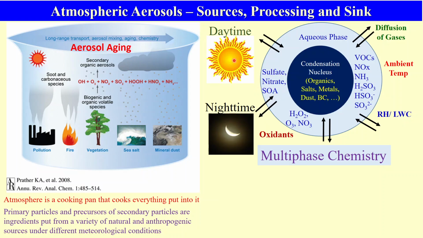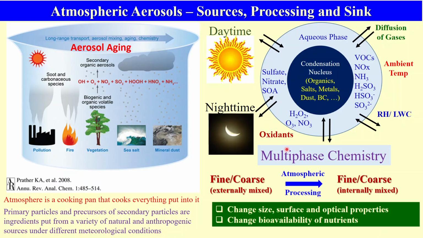And we also know that things are different during daytime and different during night time, so the chemistry is different. And all during this long range transport process, multiple multi-phase chemistry processes are taking place. When I say multi-phase, that means it involves solid, liquid, and gas phase. So what happens? From the emission, you may have fine or coarse particles which are externally mixed.